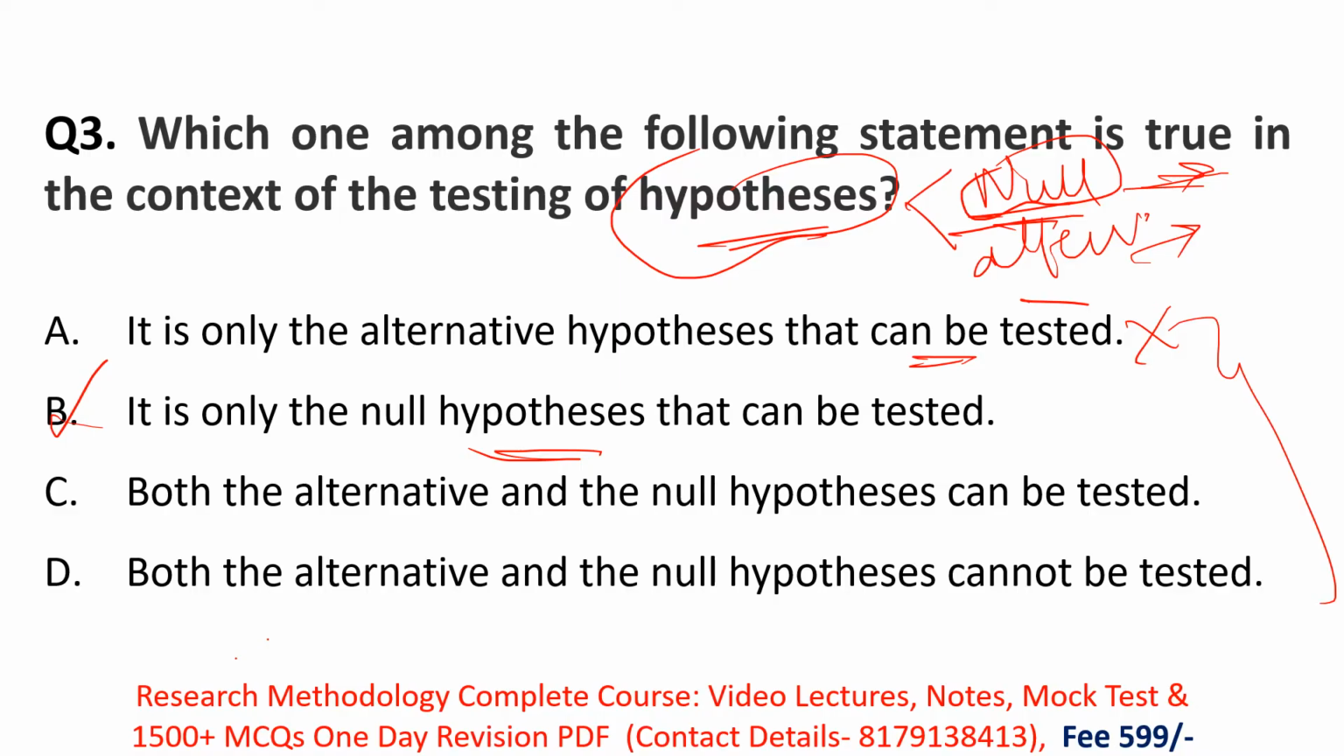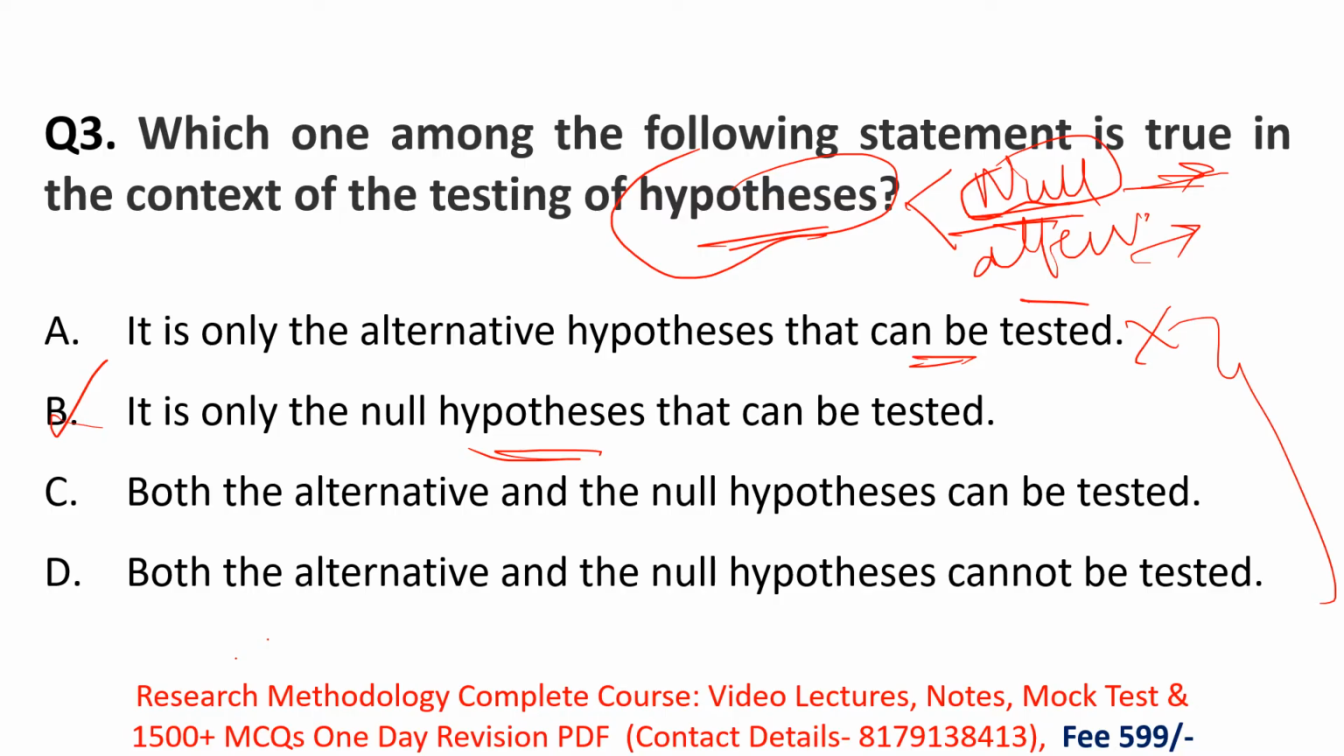Generally, the alternative hypothesis is the statement you test when attempting to disprove the null hypothesis. Remember this. And we'll see options C and D here also.